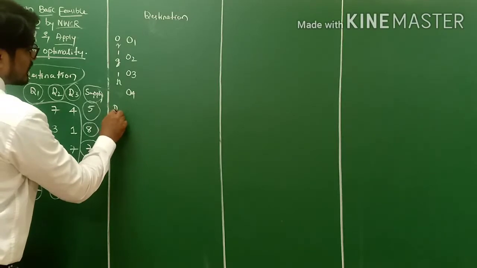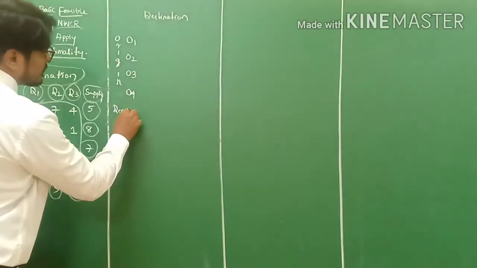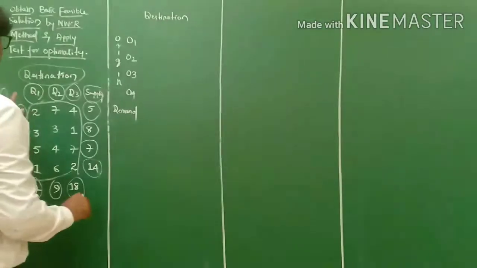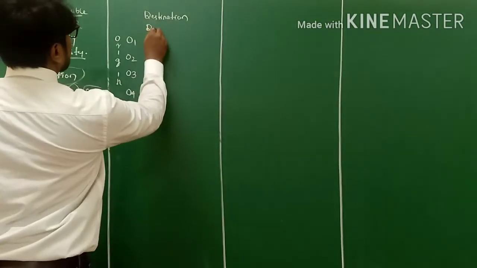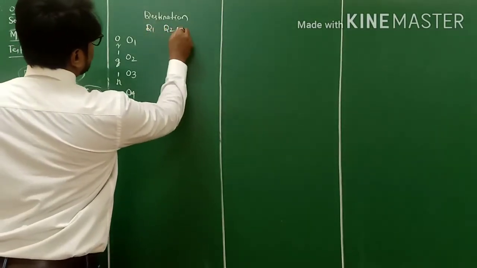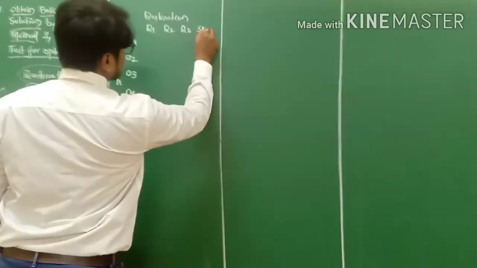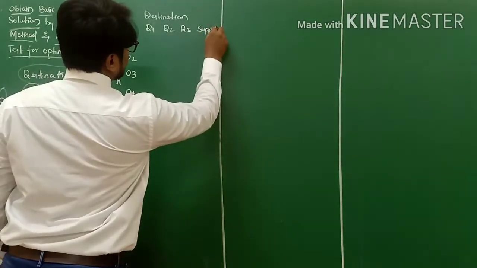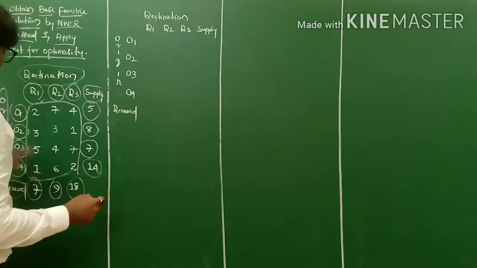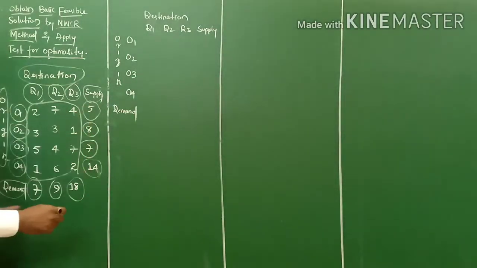Likewise you have demand. The destinations are D1, D2, D3 and you have supply here. I write supply accordingly. Fine. Now the numbers are okay except the supply. I'll continue this.